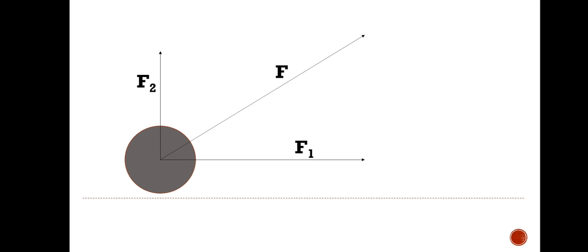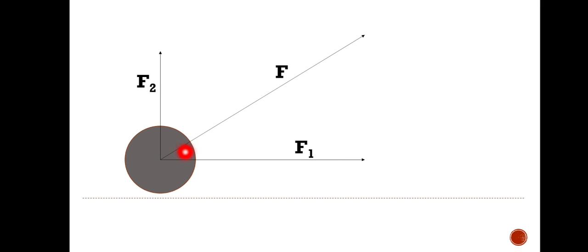Okay, see here, this F2 is acting upward. We are splitting this force into two parts. That means we are resolving. In physics, we will say that we are resolving this force into two components. One is along this horizontal line and one is along this vertical line.